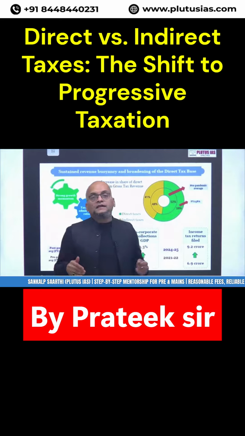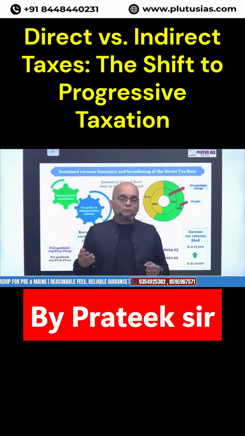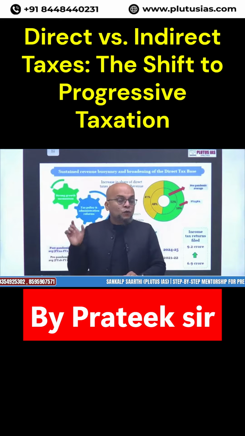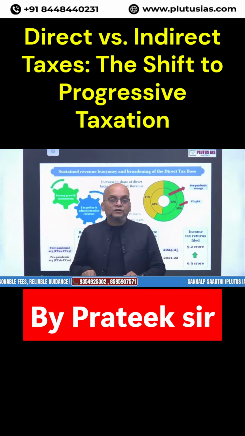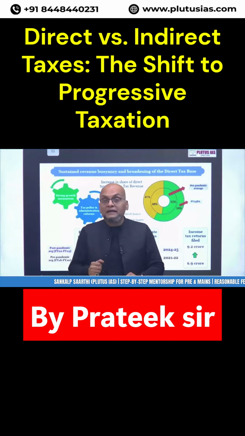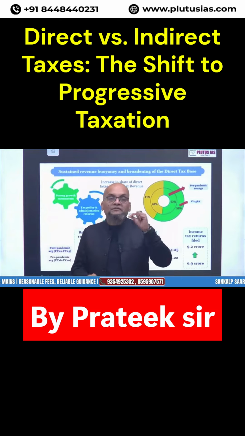Why? Because if there is a biscuit of 10 rupees and a rich man purchases that 10 rupee biscuit, the rich man is going to pay the same amount of tax as the poor man who purchases this 10 rupee biscuit. Now that is a sort of discrimination, because the rich man is earning a lot more income. So if you find out the percentage of tax that he is paying based on his income, for the rich man that will be very low.